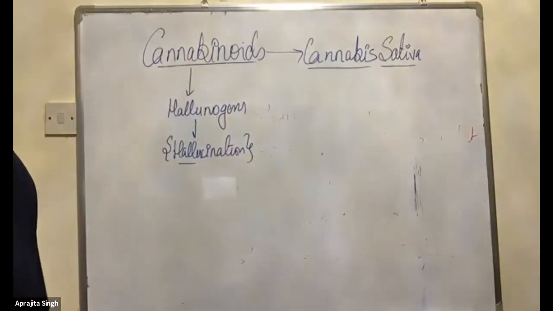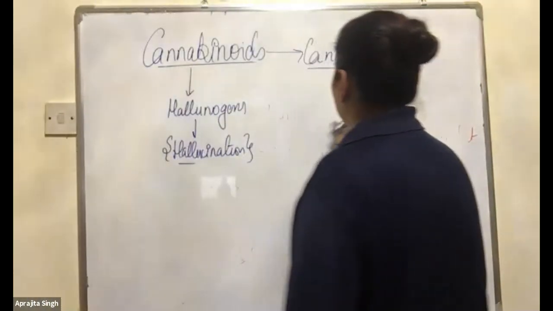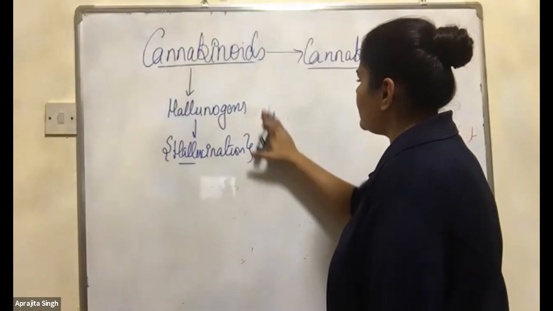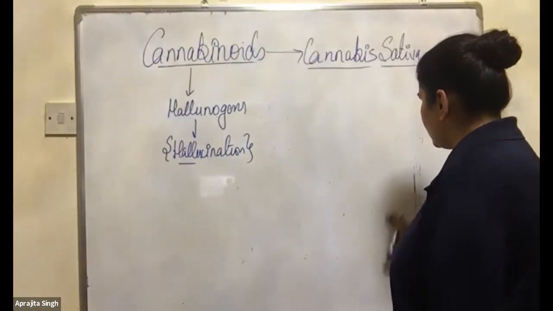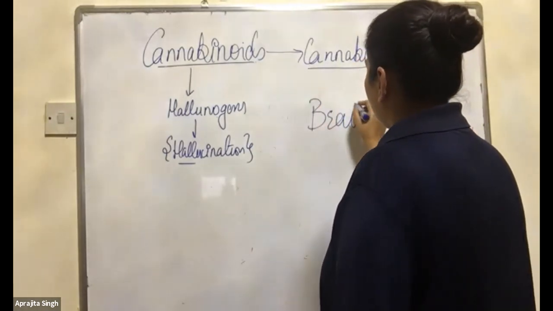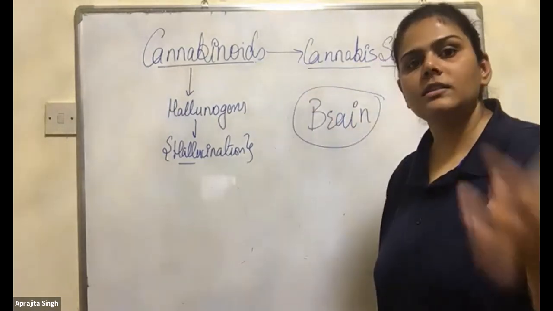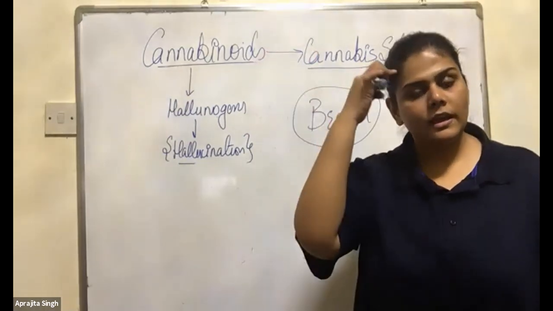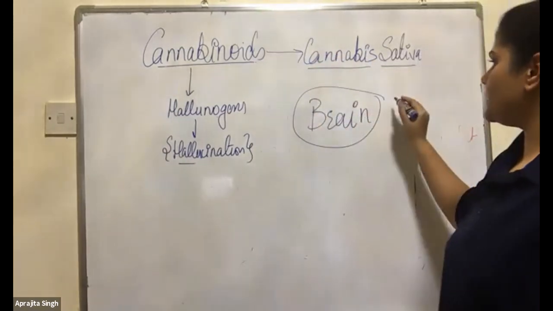Write it down. And where are the receptors present? In the last topic, the receptors were present in the gut and the brain. Here, the receptors are present only in the brain, because hallucinations affect the brain.